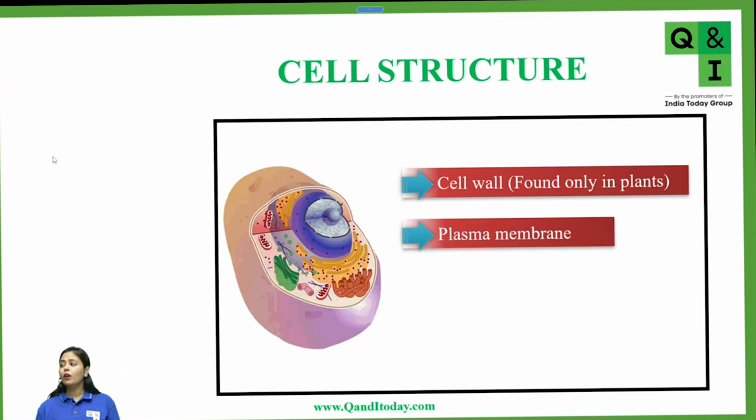Okay, so now when we talk of cell wall particularly, which is found in plants, and plasma membrane, students, please wait for a while. Meanwhile, can you please start writing the names of the various scientists who made the discoveries regarding the cell? I'll get back in just a minute. Please start revising these points.